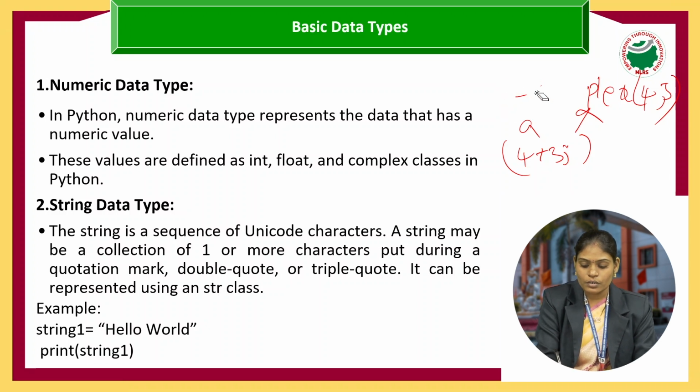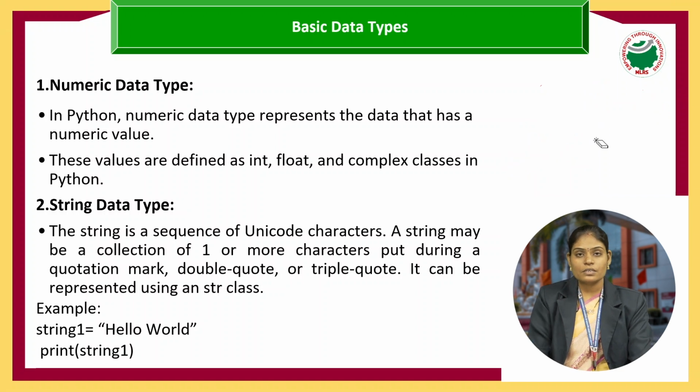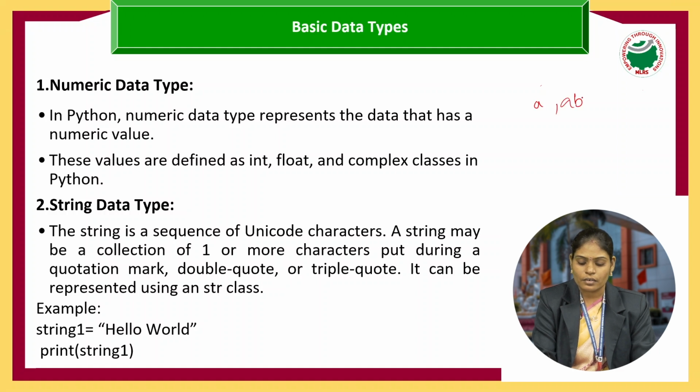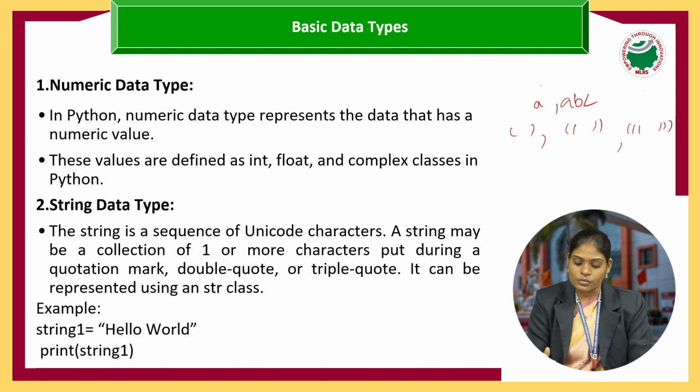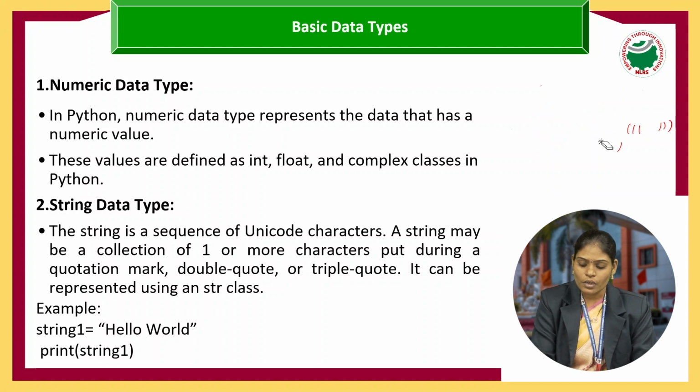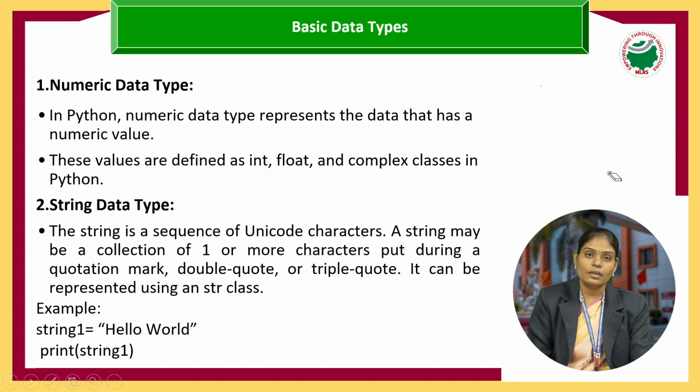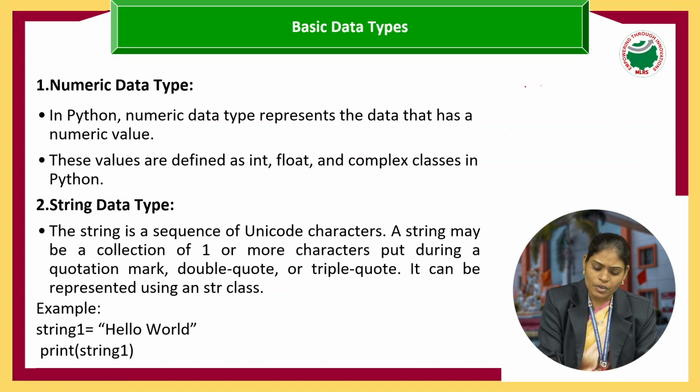The next thing we are going to discuss is string. What is meant by a string in general? Everyone knows that a string is a single character or a set of characters. To represent a string, we can use single quotes, double quotes, or triple quotes. Let us see an example of how to identify whether the given data type is a string or not. I am writing b equals Sai.